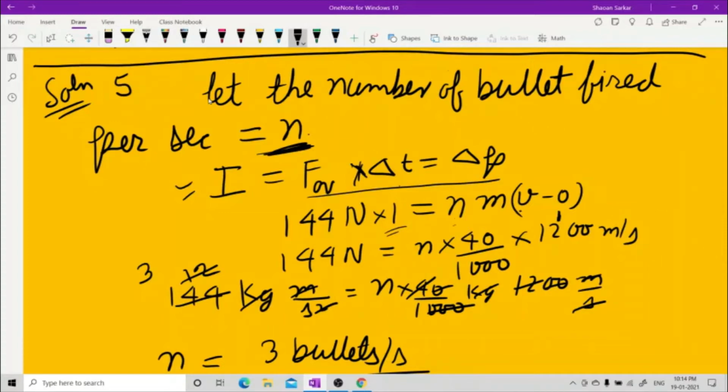Per second cancels out here. Now see, per second here and per second here, because n is per second. Remember, number of bullets per second. This n is actually the number of bullets per second, and this is 1 second. This 1 second and 1 second cancels out. Mass is here like this. This is in kgs. Wait, let me write the kg here. This kg cancels. Meter and this second remains here. Number of bullets per second. I hope you got the point.